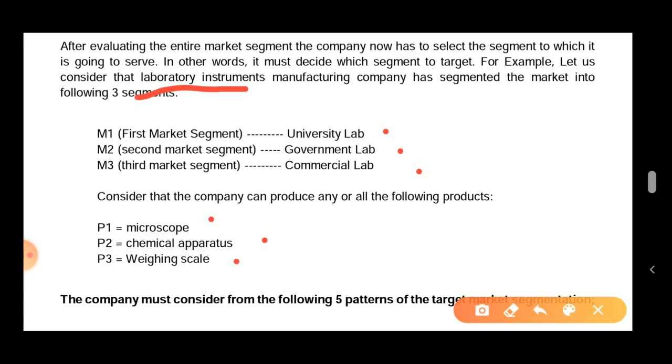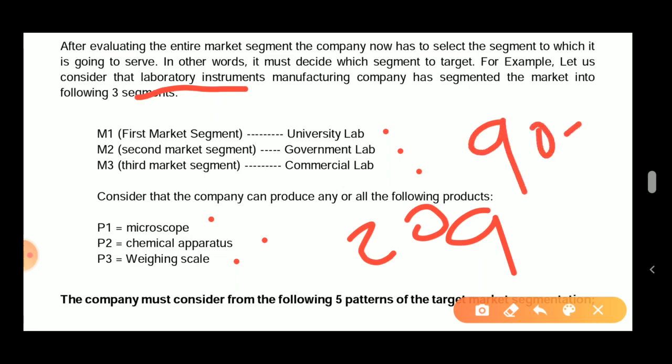But always remember, this is not a permanent thing. It's not always that a company manufactures three products and targets three markets. This is just a hypothetical example. Some companies, like Hindustan Unilever, manufacture 209 kinds of products, a big product line. Companies like Tata may have different subsidiary companies, say more than 90, and every company has again a different product line. So that completely depends on the market.